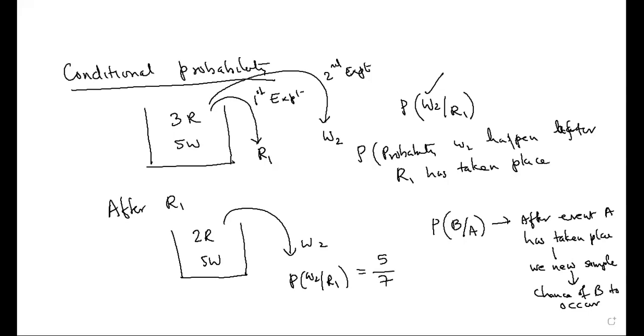Once again, probability of B given A is what? First, which event will happen? A will happen. After event A happens, whose probability you are supposed to calculate? B. So after the event A, there is a new sample space. In this new sample space, what is the chance of B to occur? Whatever is written up, that is known as probability of B given A, and we call it conditional probability. There is a condition imposed before the event B takes place. Is that clear to you? Everybody understood? Yes, sir.